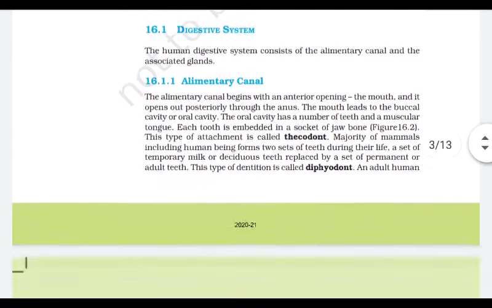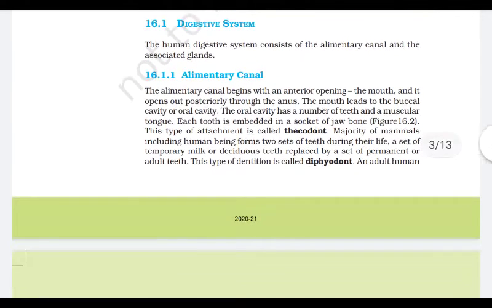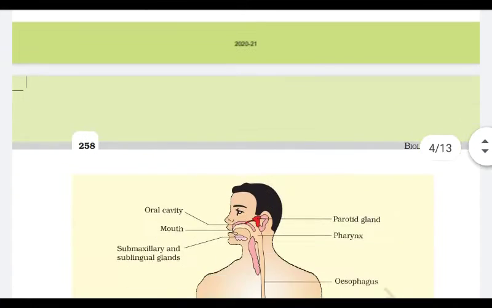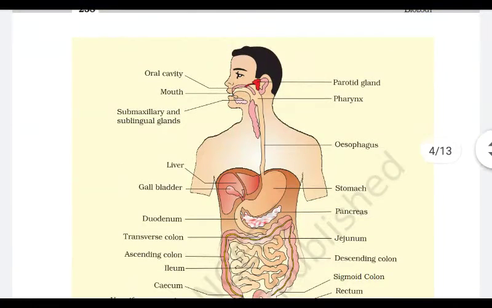So our digestive system consists of the alimentary canal and its glands. The first part of the alimentary canal is the mouth. Mouth opens into the buccal cavity. Buccal cavity has different types of teeth which help in the grinding and crushing of the food. It also contains the tongue which helps in the swallowing of the food. After the mouth we have the esophagus. Esophagus is also known as the food pipe. The food moves into the esophagus through peristalsis movement.